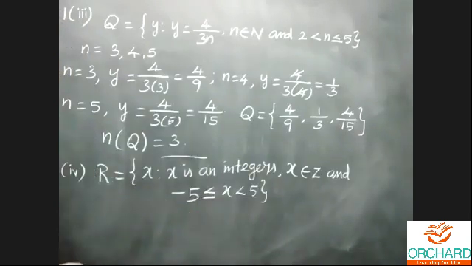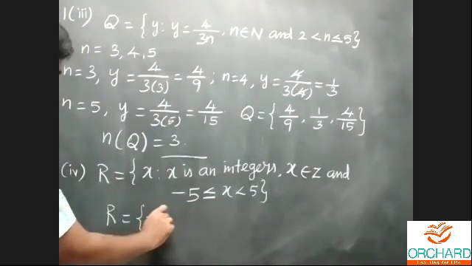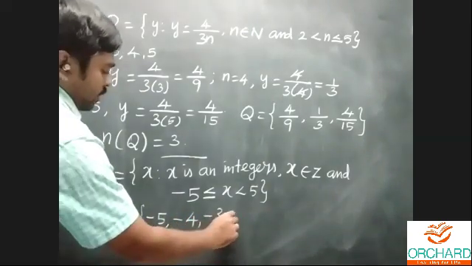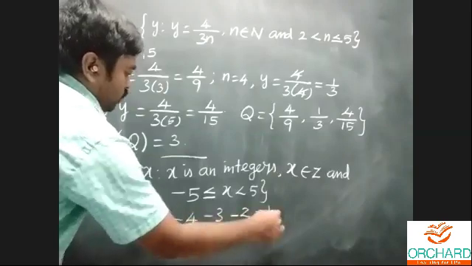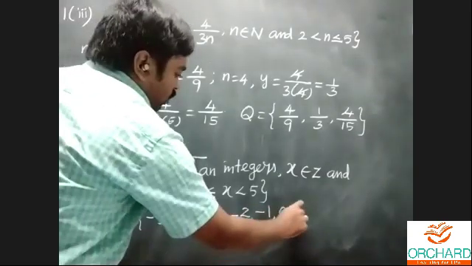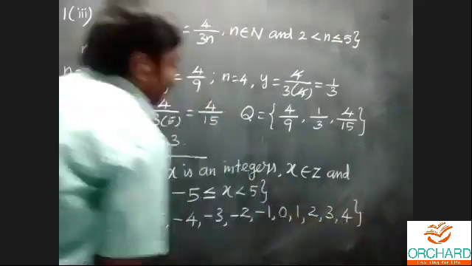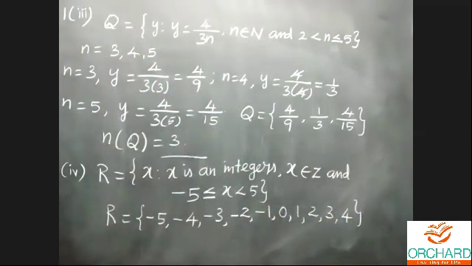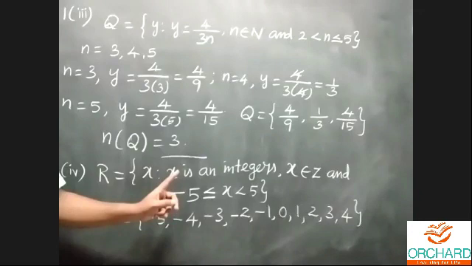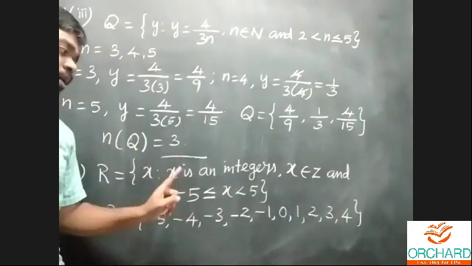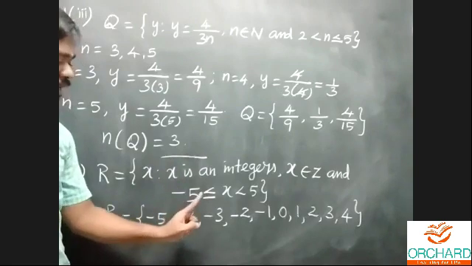Now we'll write the elements of set R: minus 5, minus 4, minus 3, minus 2, minus 1, 0, 1, 2, 3, 4. We continue to write the elements till 4. The set is defined in integers, and they have given a limit that minus 5 is less than or equal to x.